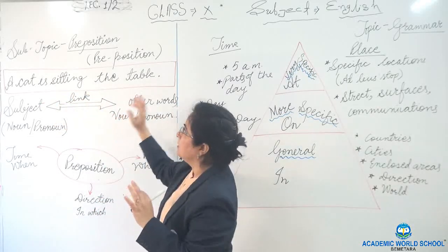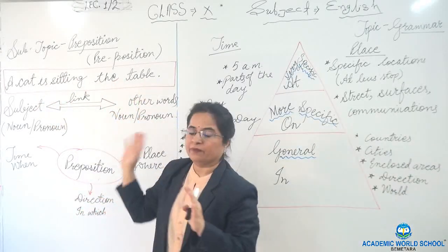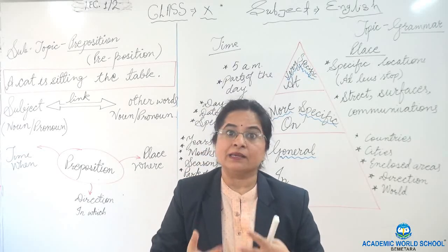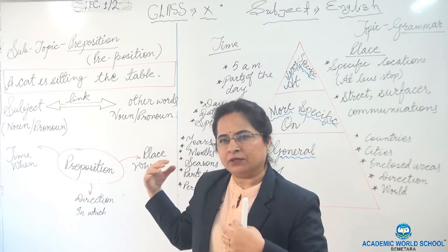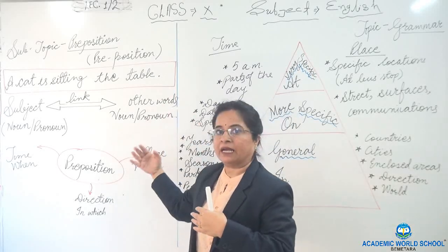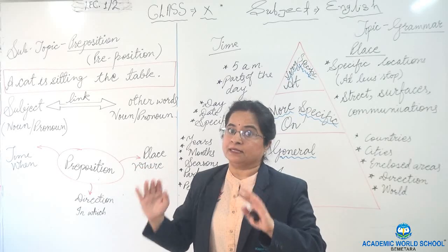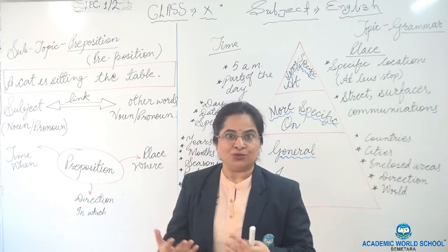For example, just read out the sentence: A cat is sitting the table. We know the cat is sitting, but where exactly? Can you deduce the location of the cat? Whether the cat is sitting on the table, under the table, or what? It's not coming to you.